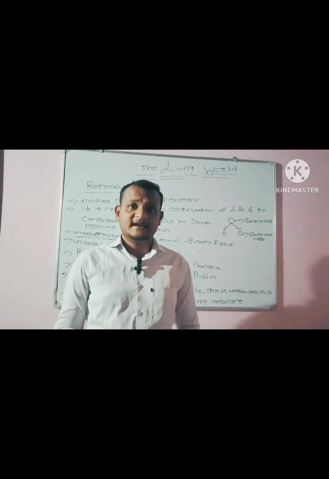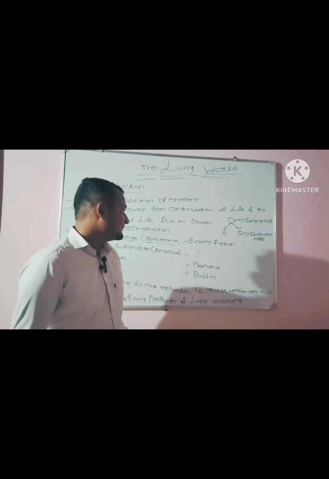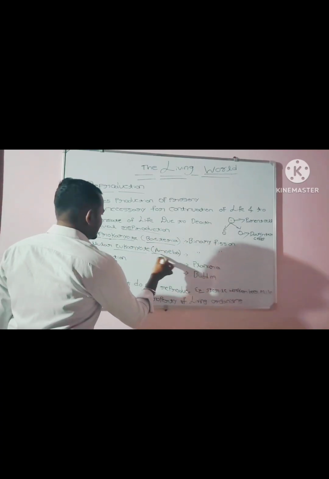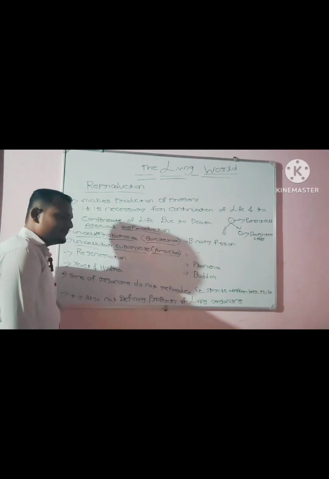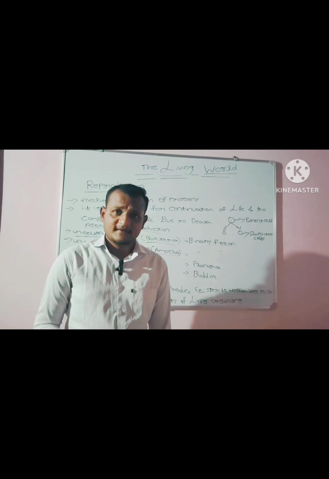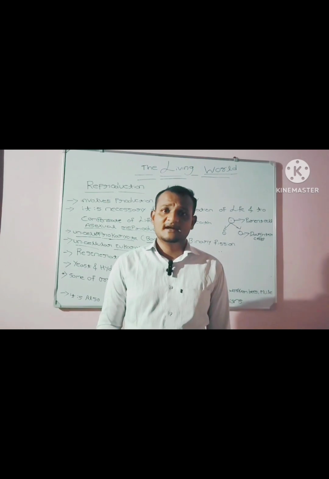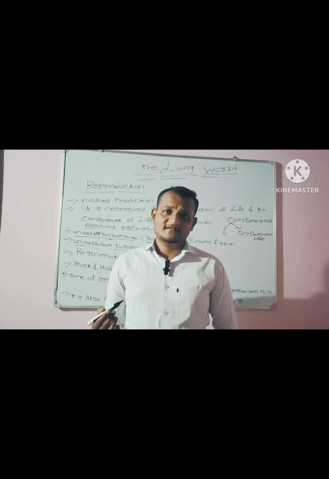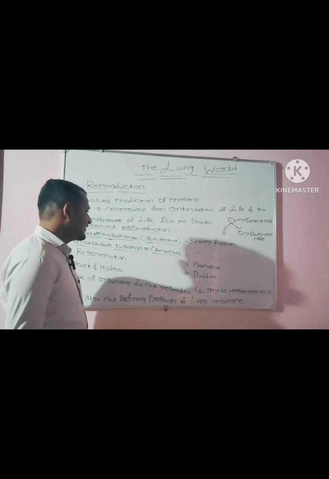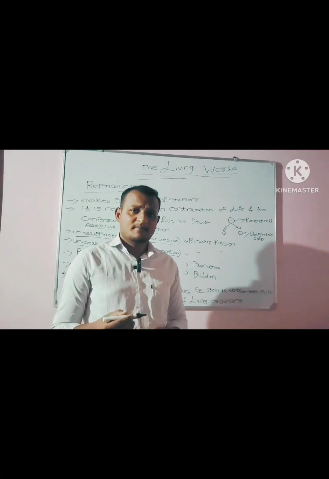Both of the daughter cells later grow into the original cell size. That is binary fission. Now coming to the unicellular eukaryote, that is amoeba. A unicellular eukaryote is an organism composed of a single cell and having a proper nucleus. The best example is amoeba, which also reproduces through binary fission.